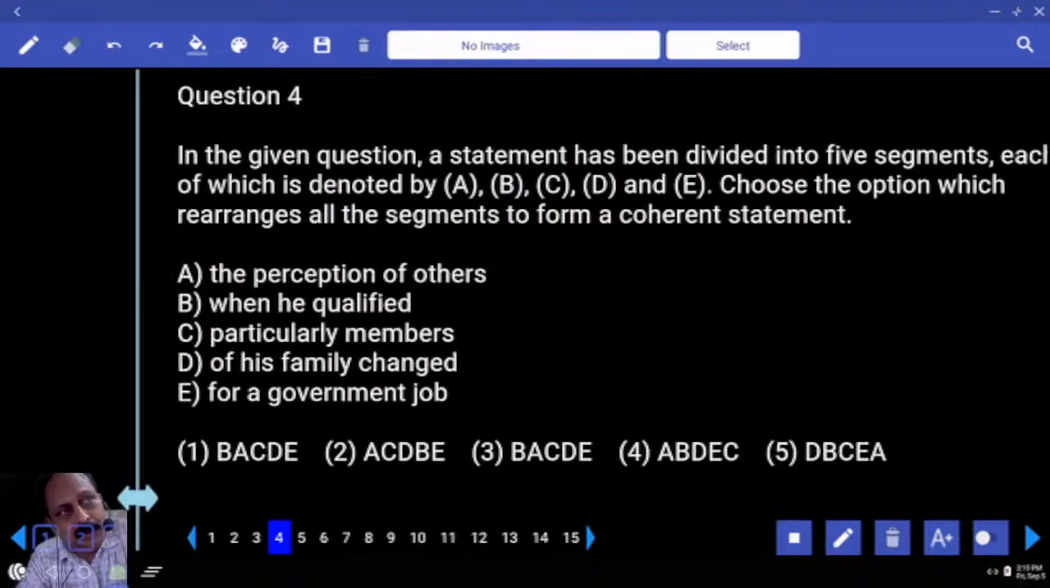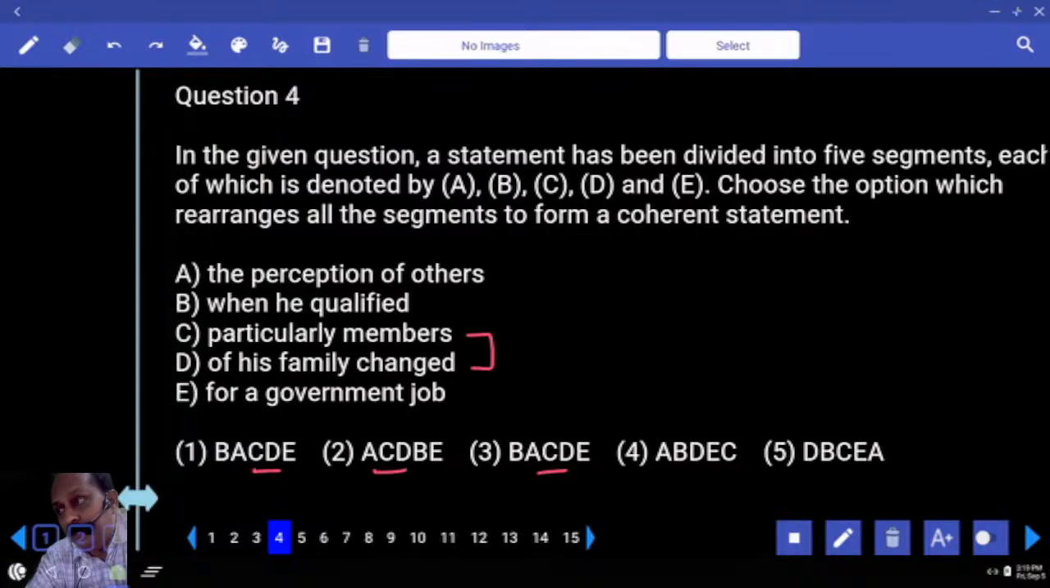I don't know whether you're happy with this approach or not. Usually, how educators tell when it comes to scrambled sentences, they ask you to find out the pairs. What is the quite obvious pair here? Please respond. Members of his family. Members of his family seems perfect. Anyone can make out. That means you have to check how many options with C, D in that order. How many options? 3 options are there.